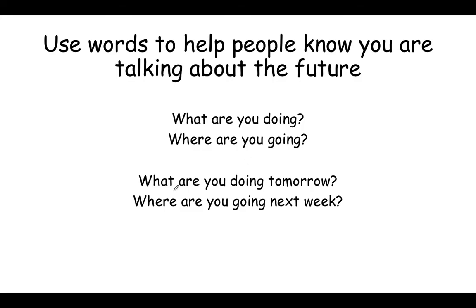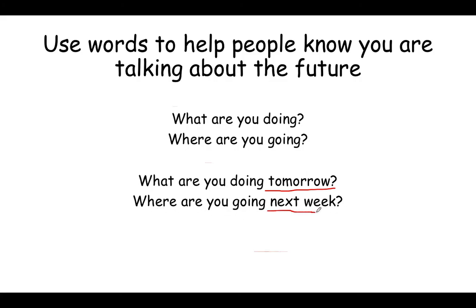But if you said, what are you doing tomorrow? That means you're talking about the future, right? Because tomorrow is the future. It's after right now. So what are you doing tomorrow? So that would help people know that you're talking about the future. What are they doing in the future tomorrow? This other question, where are you going next week?